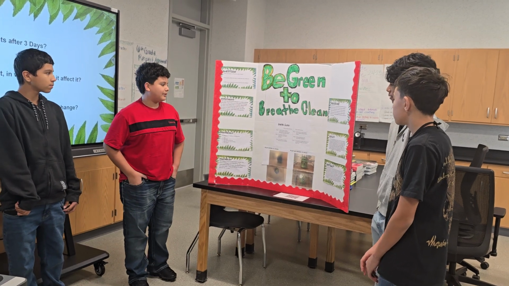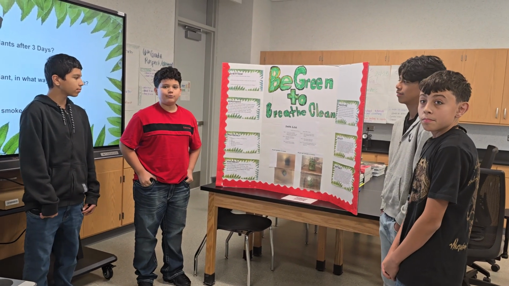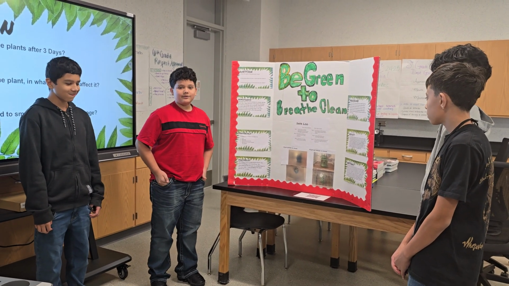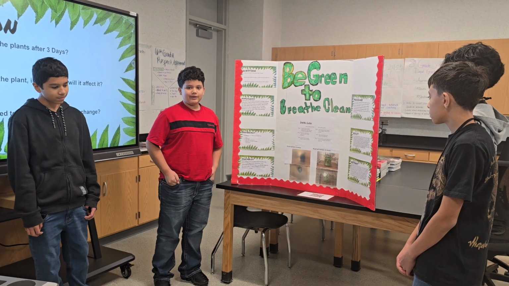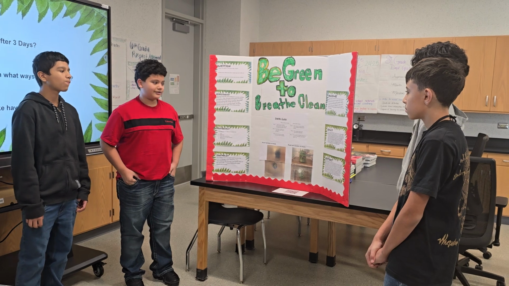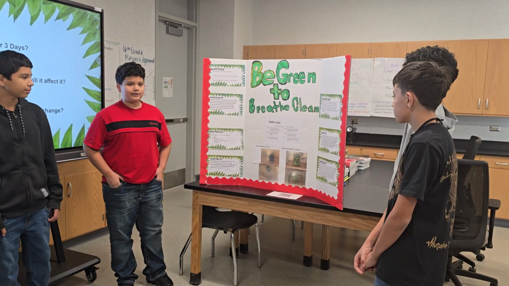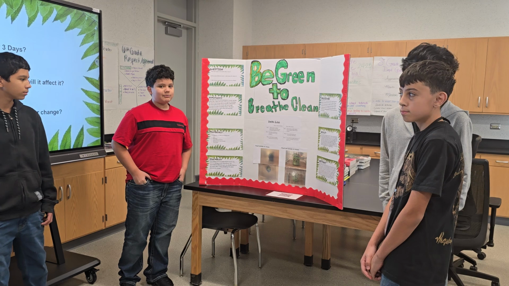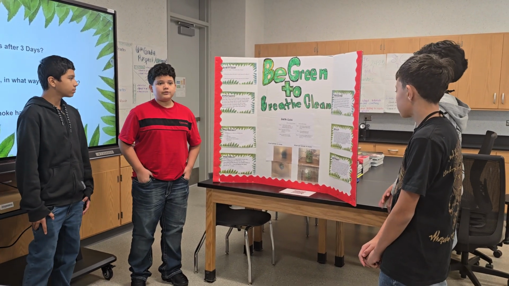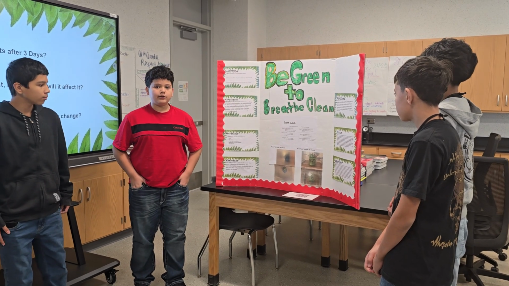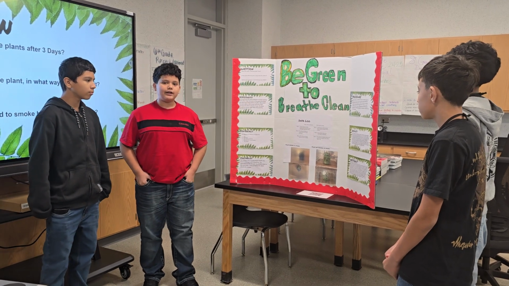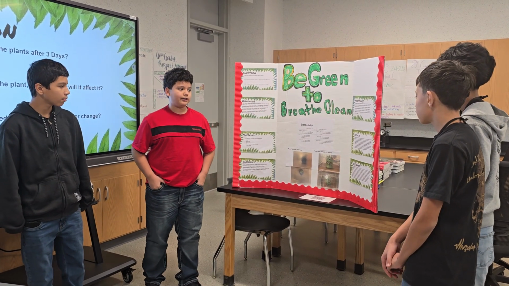So on day 1, the plant without smoke looks perfectly normal, and the plant with smoke has slightly tilted leaves. It's starting to die basically. On day 2, the plant without smoke looks the same, and on day 2 with the plant inhaling smoke, the leaves begin to discolor. On day 3, the plant without smoke looks perfectly normal, survived the entire experiment, while the other plant looks dead, the leaves have been discolored, and the soil has been drying out.